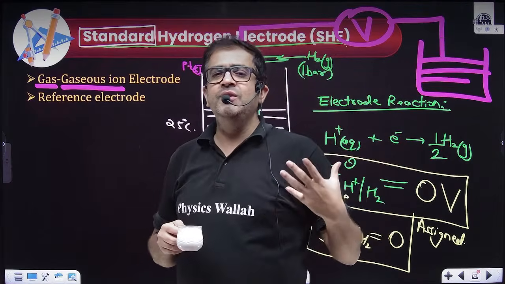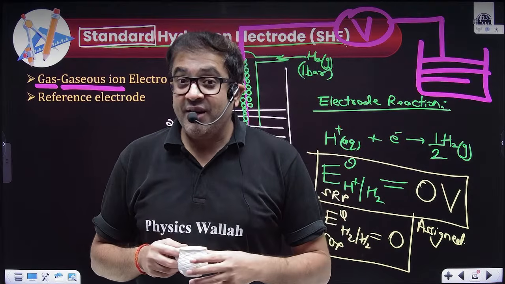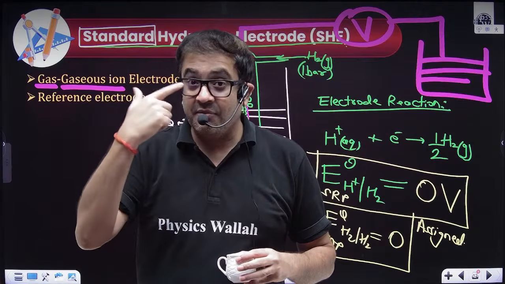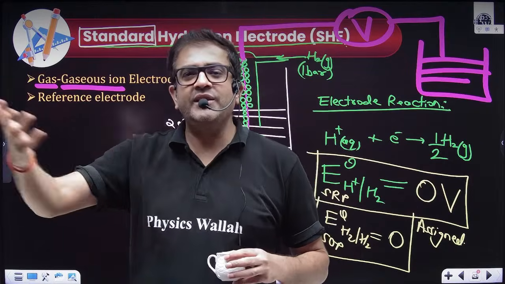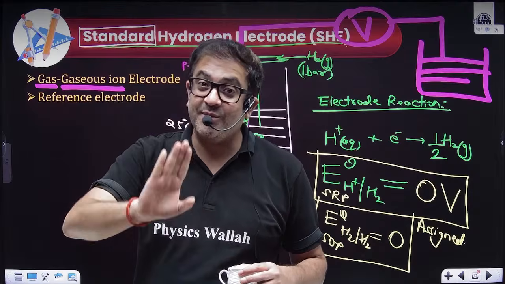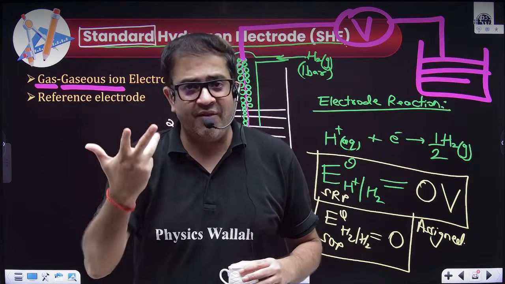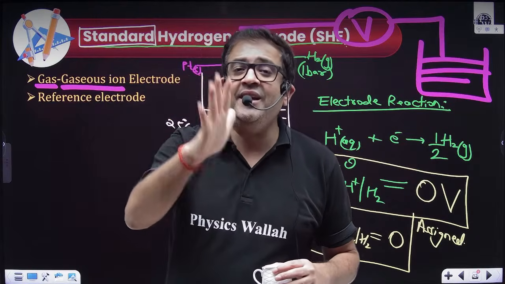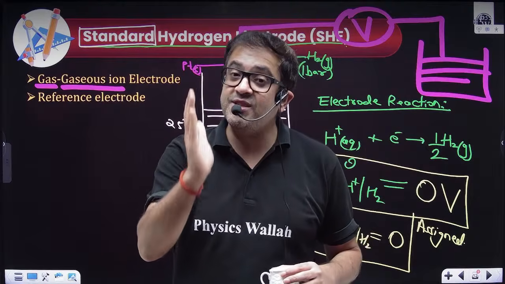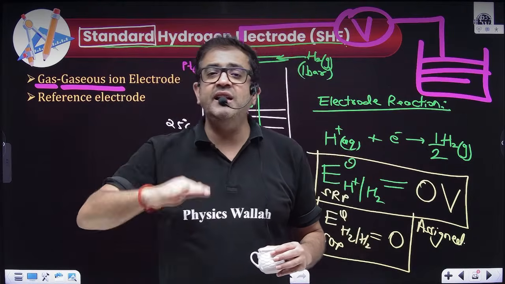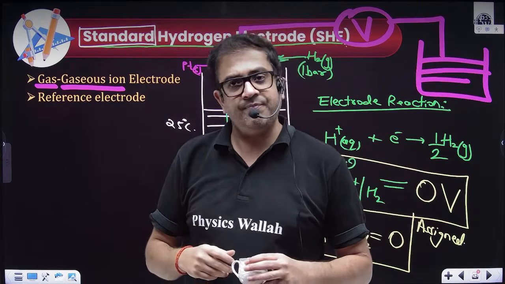So technically we were choosing that element which is midway. What does midway mean? Because the cathode was the higher potential terminal, we have considered electrode potential as a reduction potential. So now we are comparing the reducing power of species, and hydrogen has an intermediate reducing power. That means there are many species which have less reducing power, and many species which have more reducing power. So technically it was a more preferred option because its reducing power was midway between the known elements. I hope that is clear.